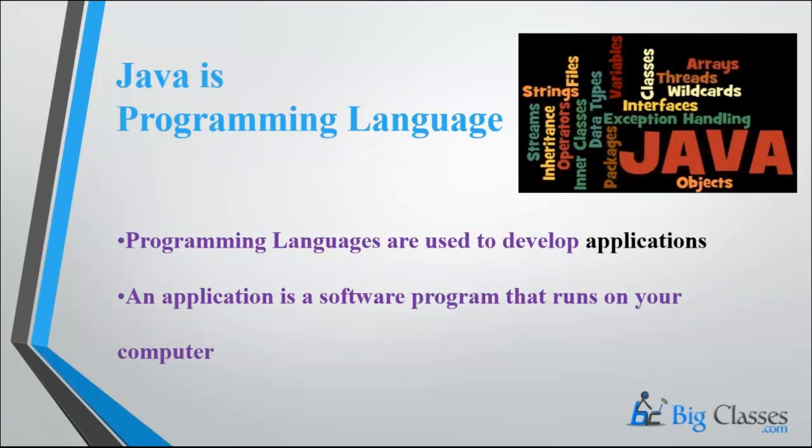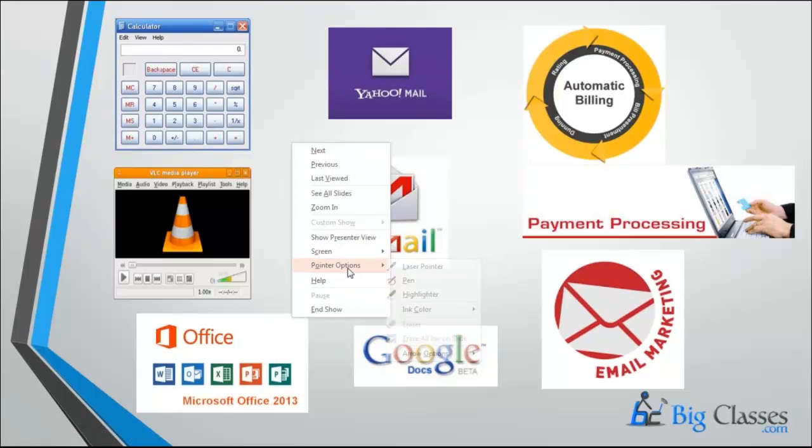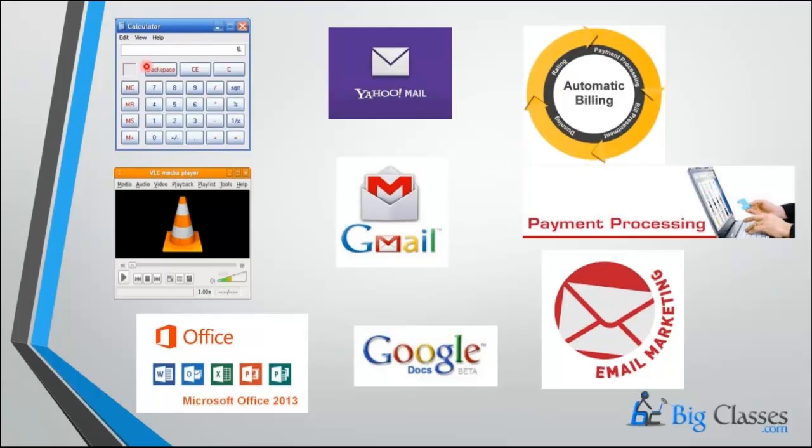We'll see why we need to give importance to Java, when we have more languages before Java, like C and CPP. Let me cover all the things. See this screen, having some kinds of applications. Let me explain clearly what these applications are. Here we have applications like a calculator, a VLC media player and MS Office. In the first column on the left side we have calculator, VLC and MS Office. All three of these applications run within the system only, right?